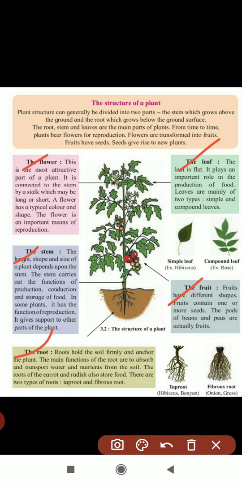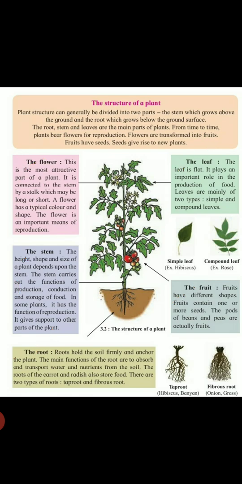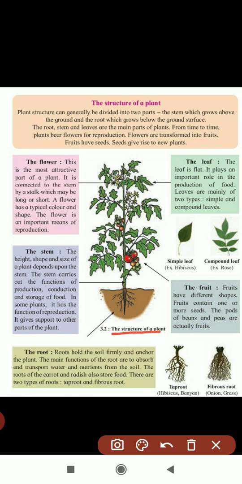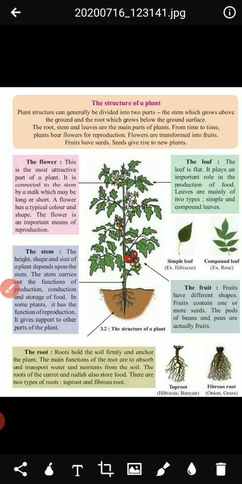In today's homework, what you have to do is first draw the structure of the plant and write all these parts of the plant: stem, root, flower, leaf and fruit, in detail. Understood? If any difficulty is there, you can ask me.